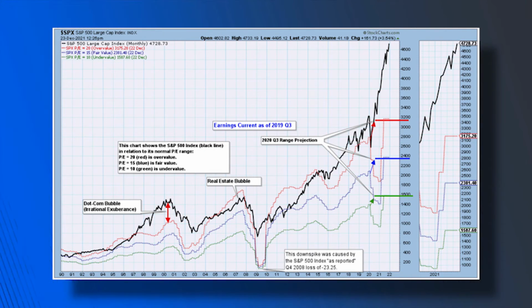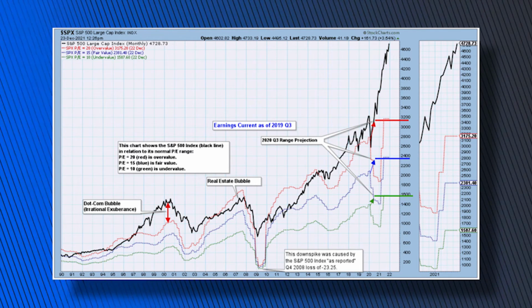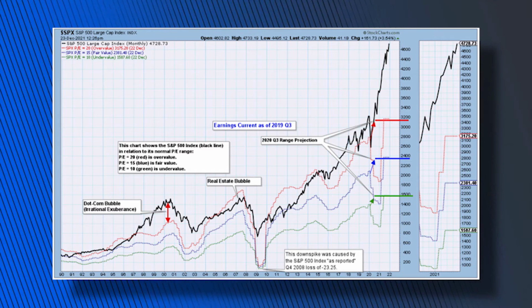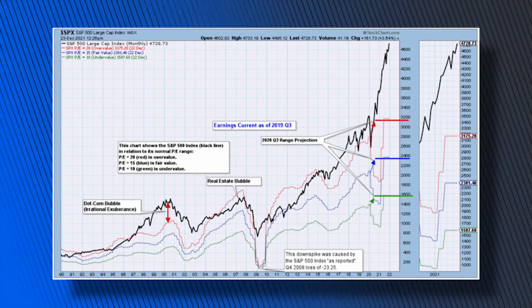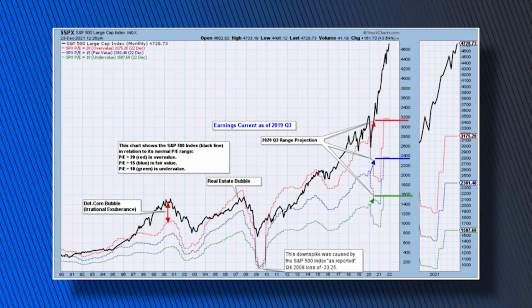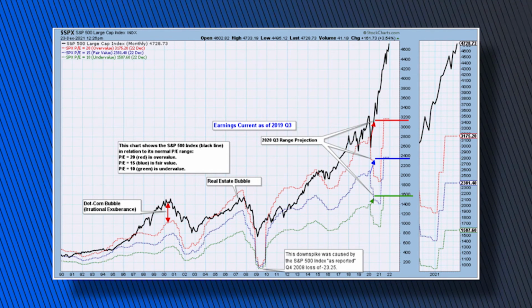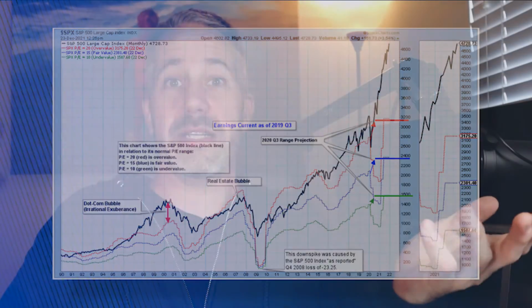But I also want you to notice that we were above 20 for several years, even through the crash. Don't forget, when the earnings decline, the PE also goes up. So in times like the 2008 stock market crash, you'll notice that all three of those colorful lines went way down, and the stock market's valuation multiple did not go as far down. That's because earnings went down to almost nothing. Companies weren't earning anything, so the price to earnings was much, much higher.